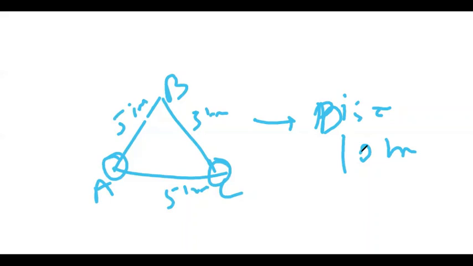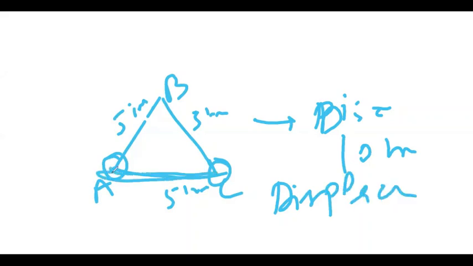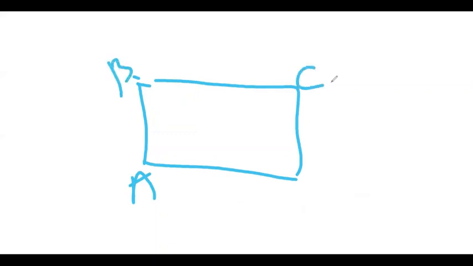But if I ask you, what is the displacement? This will be the shortest path. So, if this is the displacement, that means only 5 meters. This is one example. Second example is, suppose we are having a path of a rectangle now, 5 meters here, and suppose it is 2 meters.